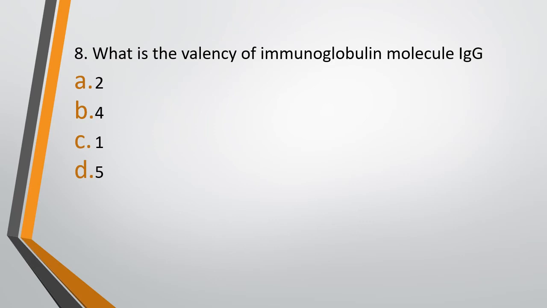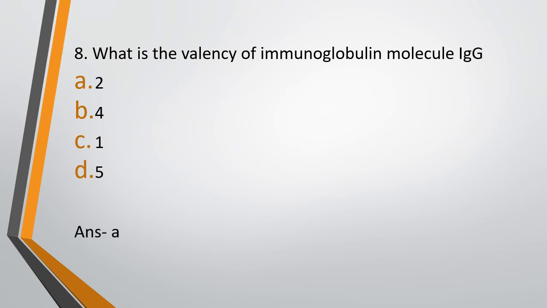Question 8. What is the valency of immunoglobulin molecule IgG? Option A, 2, option B, 4, option C, 1, or option D, 5. Valency of immunoglobulin molecule IgG. The correct answer is option A, 2.